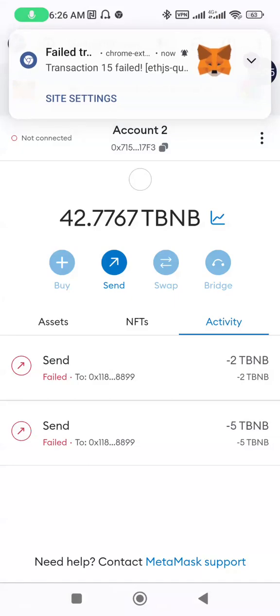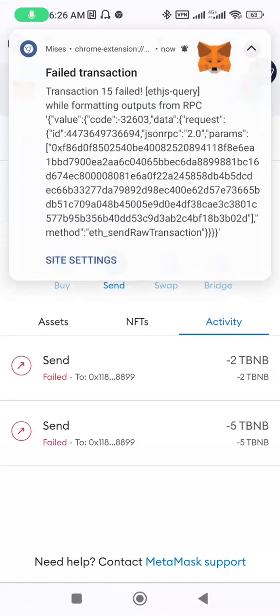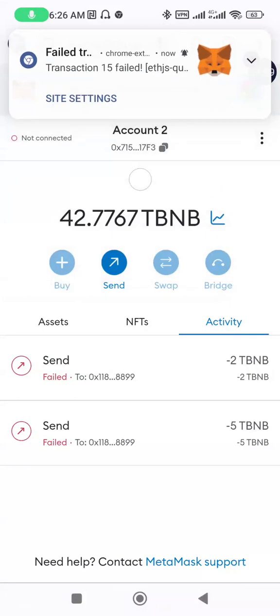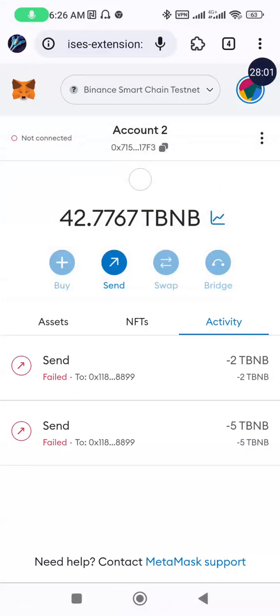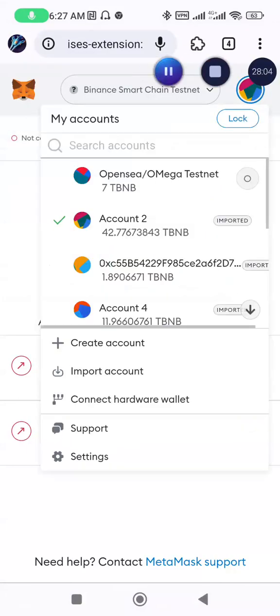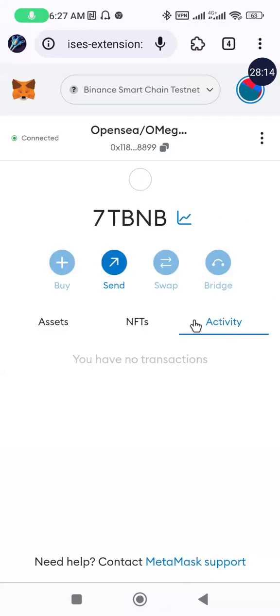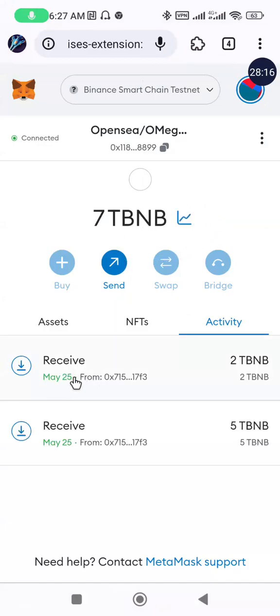So it's telling me failed transaction. Let me know why. Okay, I noticed something. As much as it's telling me failed transaction, the transaction actually went through. This is the wallet I'm using for the Omega Testnet. I'm going to open it. So the transaction actually went through.